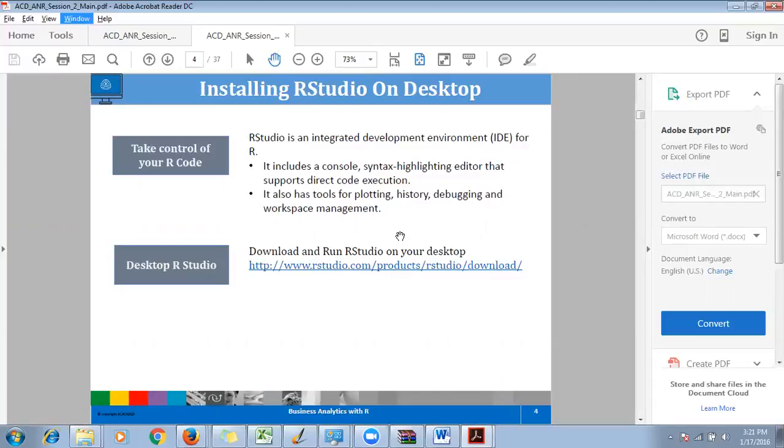I don't need to remember everything from scratch. So the IDE will help you to write code very easily, whereas writing directly in R would be a little tougher. So RStudio is the IDE for R. Let's go ahead and download R, and I'll show you how to install and start R.